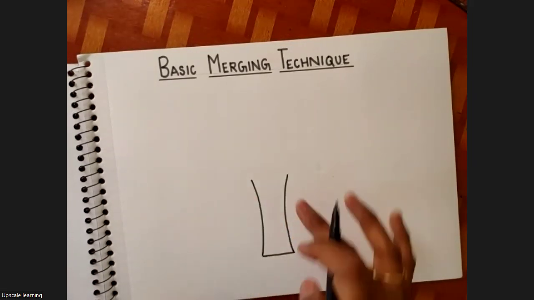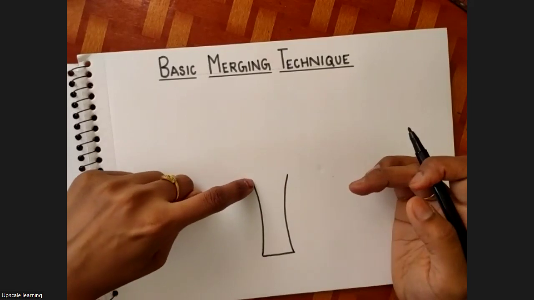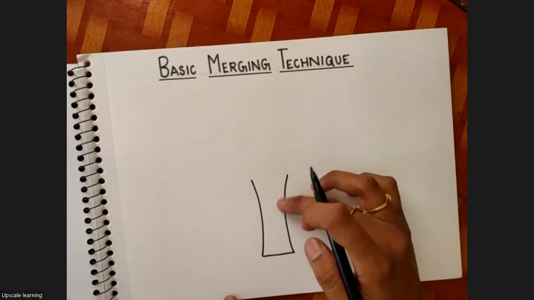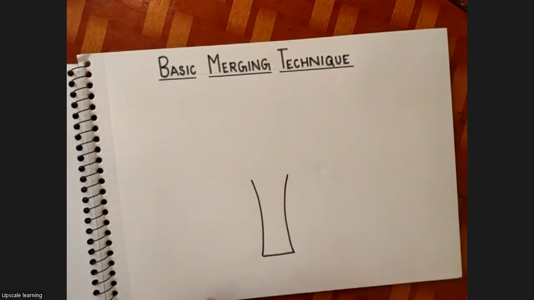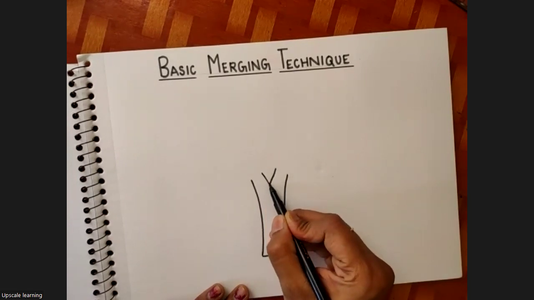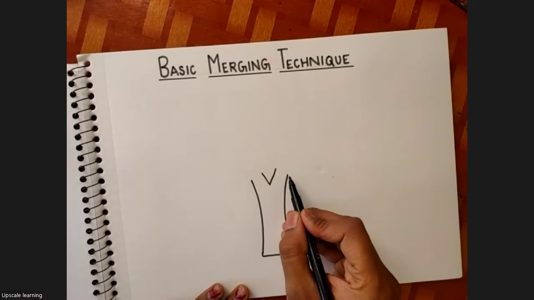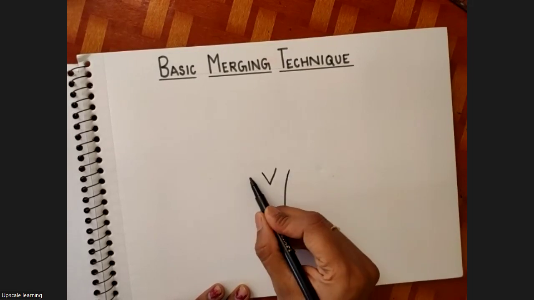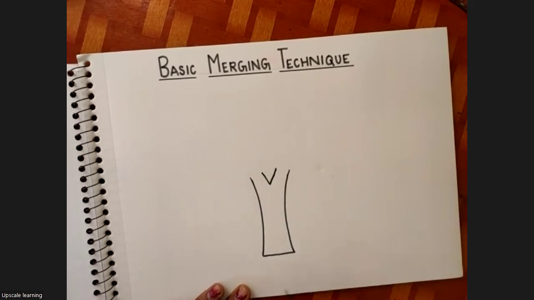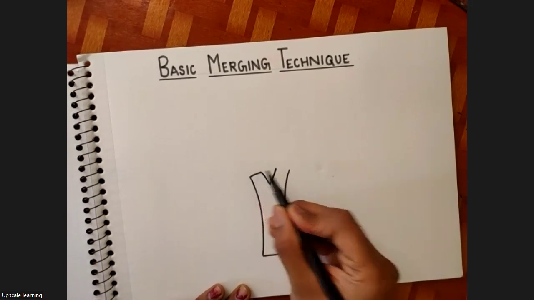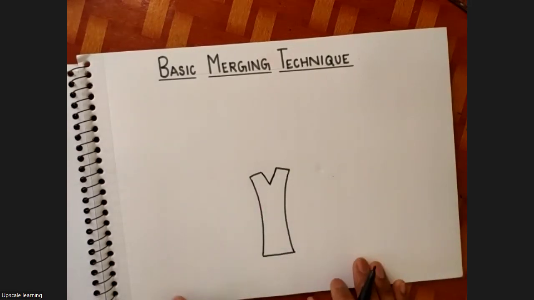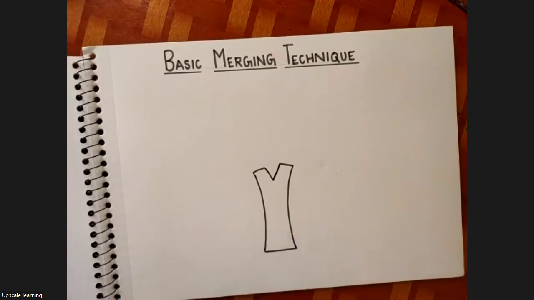Draw 2 lines. Start from here, slightly going inside and then coming outside, a curved line on both the sides. Then just draw a V in the middle. V for van. Between these both, draw a right V. Then close these, or join these both ends of the line like this. So we are done with the trunk of the tree.